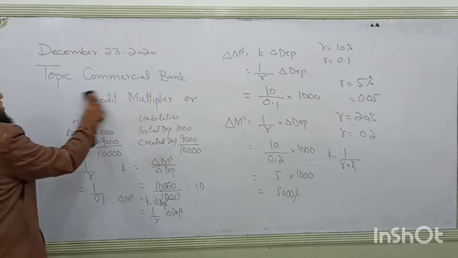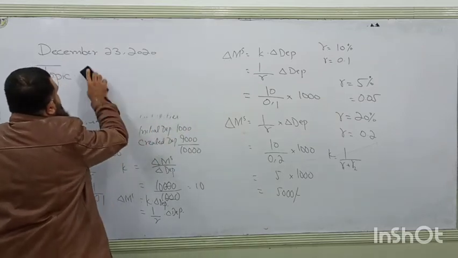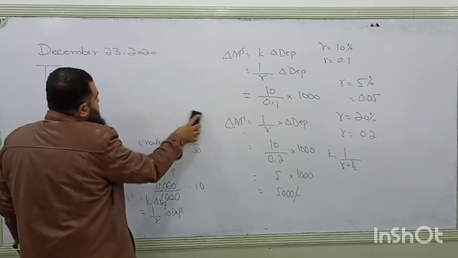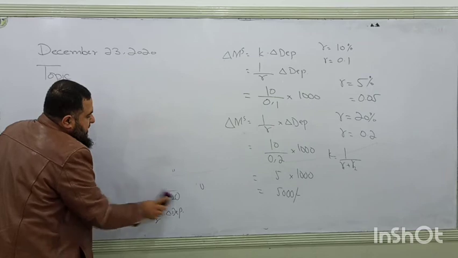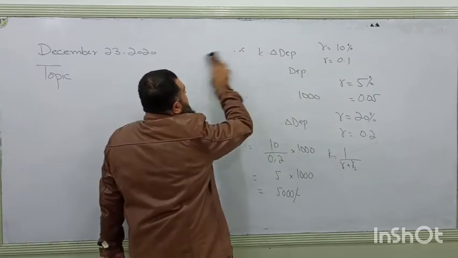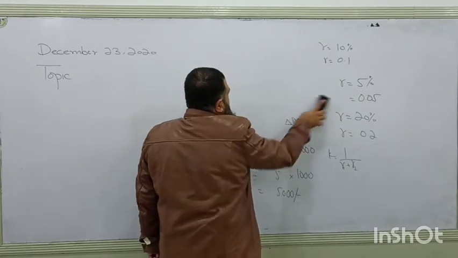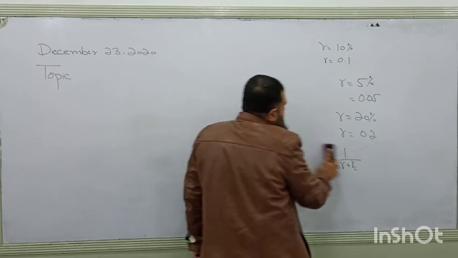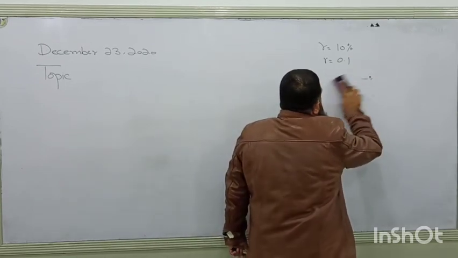This is called open market operation. I said the government is borrowing money from the commercial banks, from the central bank, or from individuals and non-banking institutions.